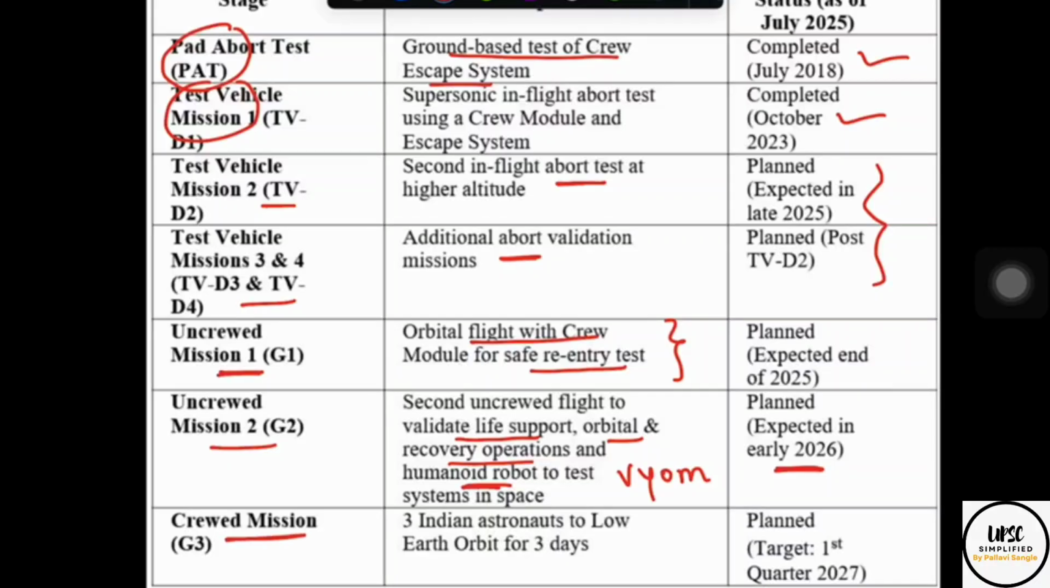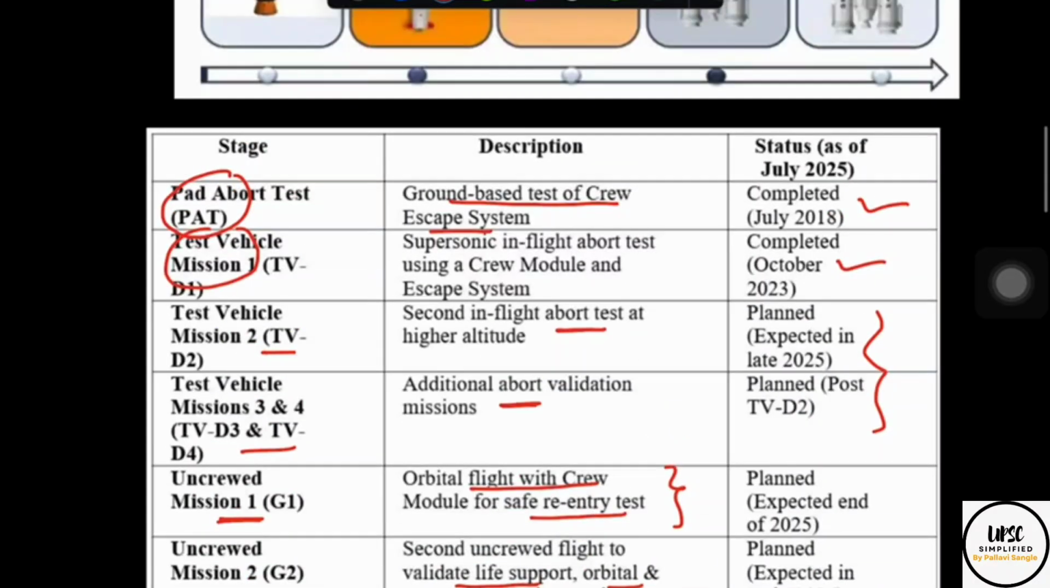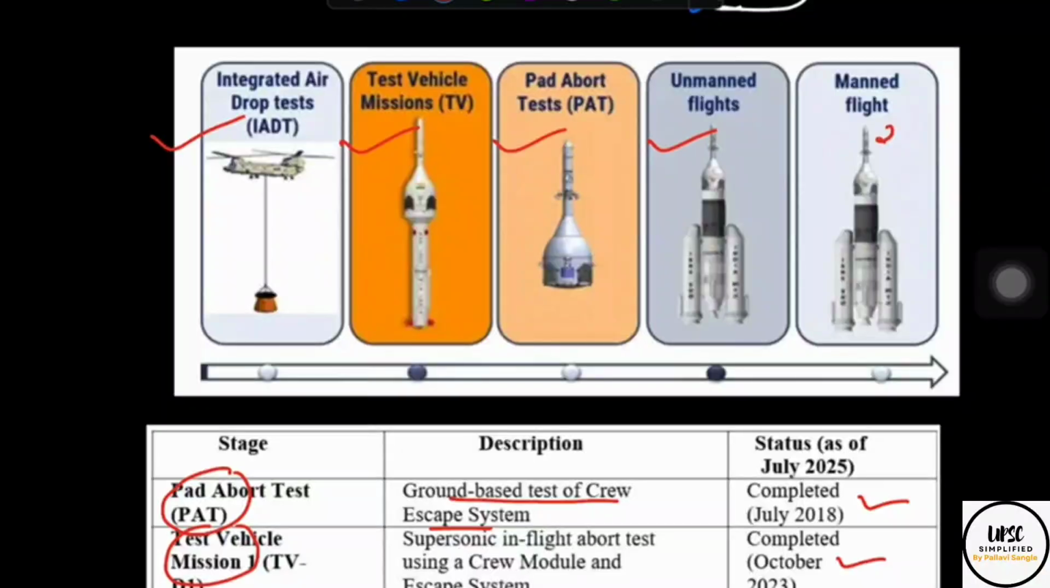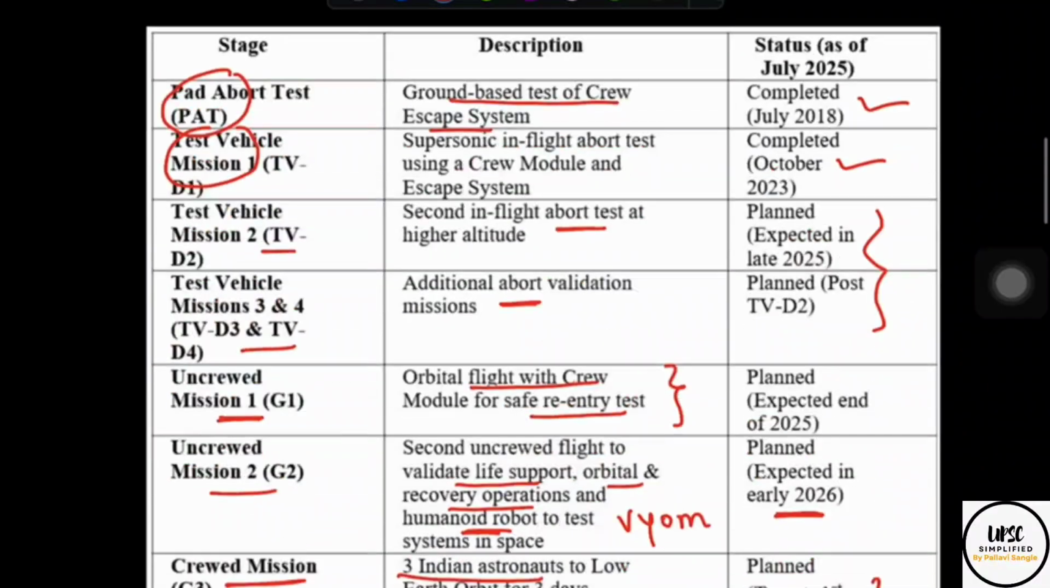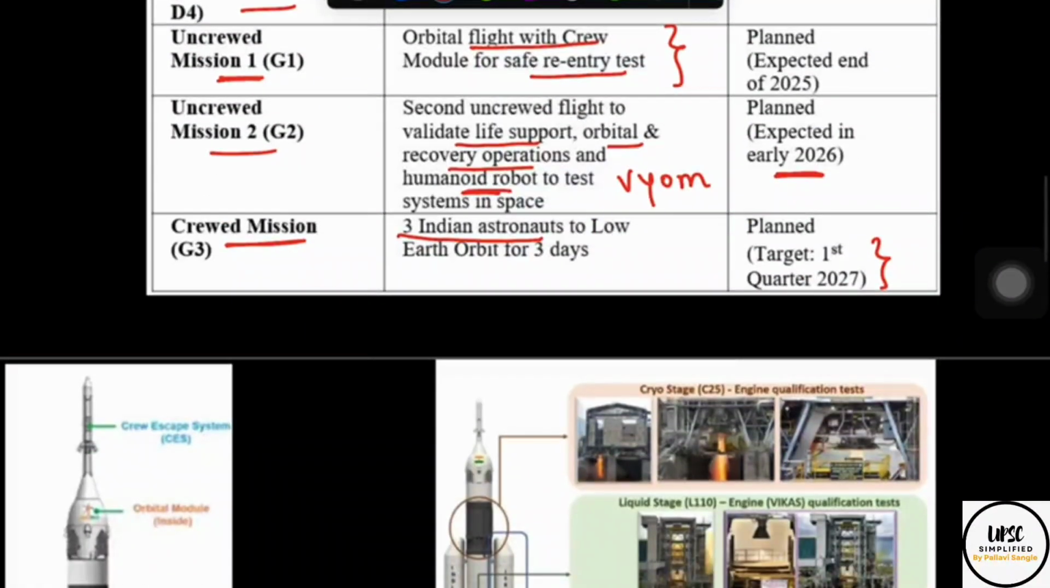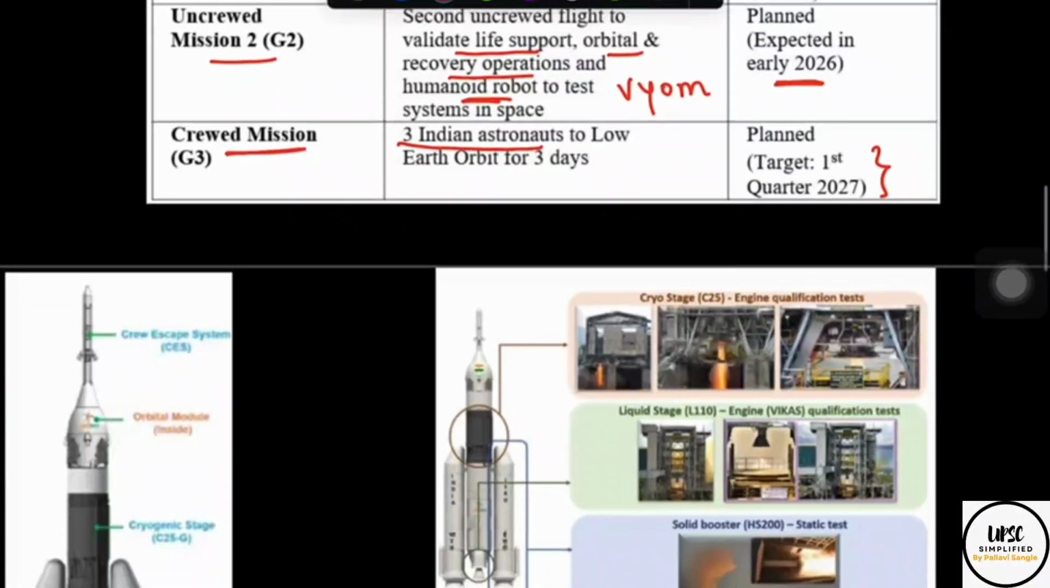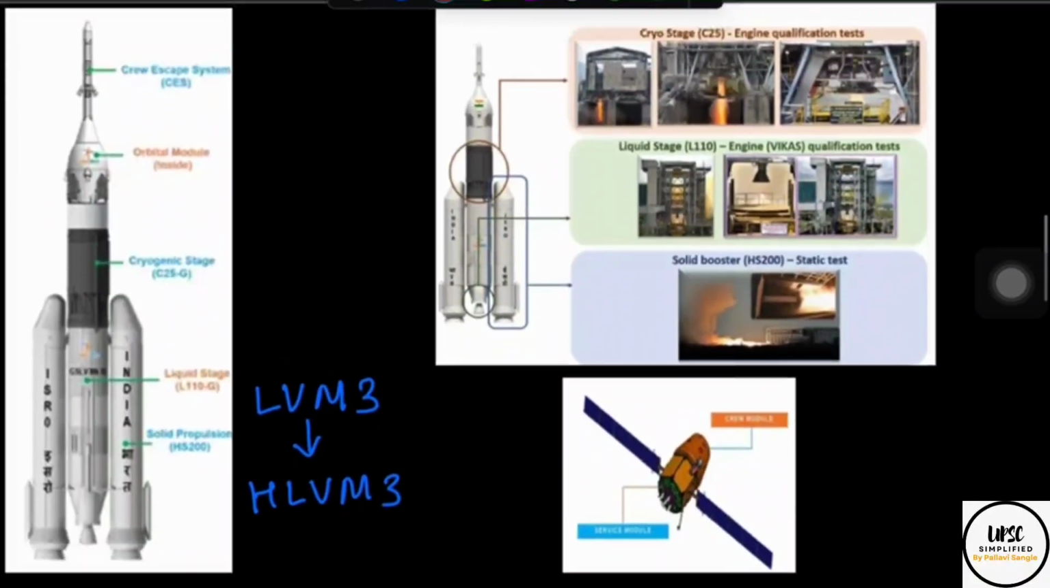And then the last and important crewed mission, that is the manned mission, where 3 Indian astronauts will go to low Earth orbit for 3 days, is postponed to the first quarter of 2027. I hope the picture is clear. This is happening in the first quarter of 2027. These are happening in late 2025 and 2026. TV-D1 is done, TV-D2, 3, 4 are expected to be launched and planned, and PAT is done and IADT is already done. If you write all these technical words, terms and understanding in your paper, it will be very helpful for you to score good marks in such questions.